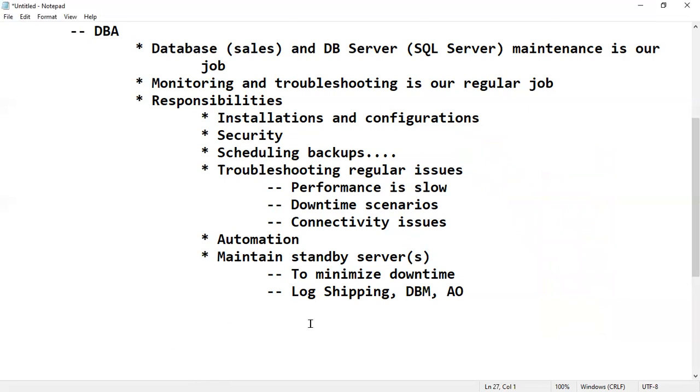Generally, to work as a SQL Server DBA, we need some basic SQL commands plus basic Windows knowledge. You already know Windows, like how to create folders and grant permissions.